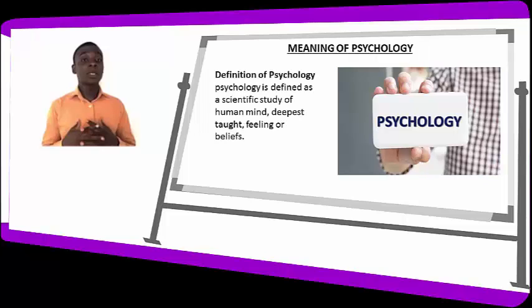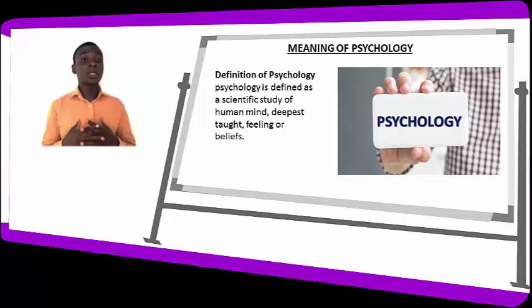Now let's look at the definition of psychology. Psychology is defined as a scientific study of the human mind, the deepest thoughts, feelings, or beliefs. So psychology studies the thoughts, feelings and beliefs of humans.